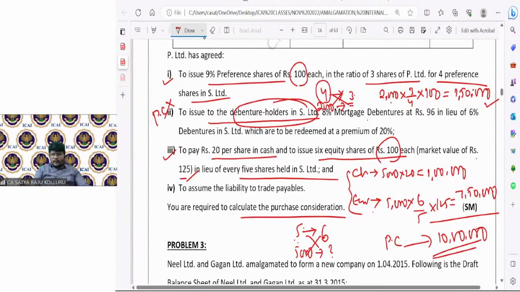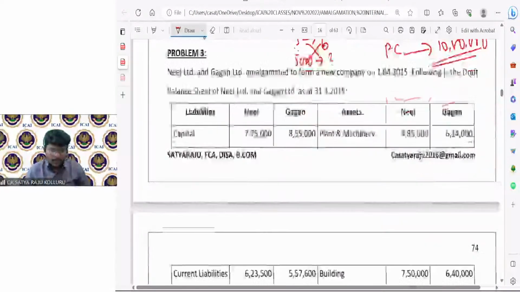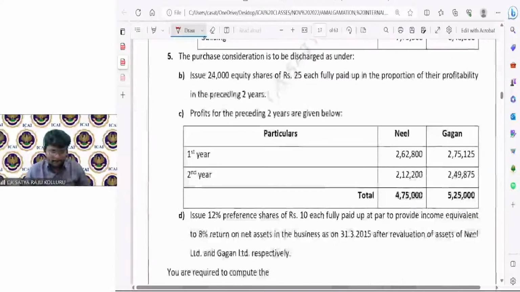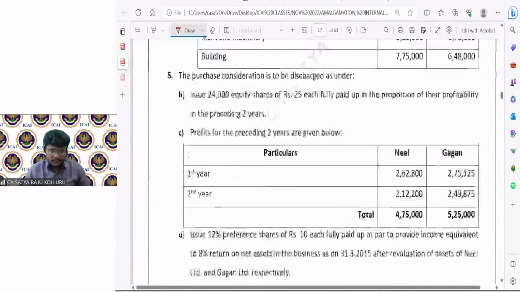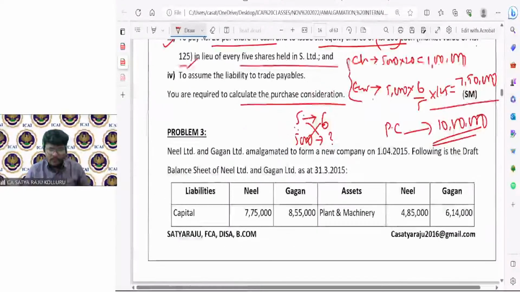Right. So let me start with the next problem, which is problem number 3. This is a standard problem actually, so it doesn't lose its place even though the syllabus got changed.